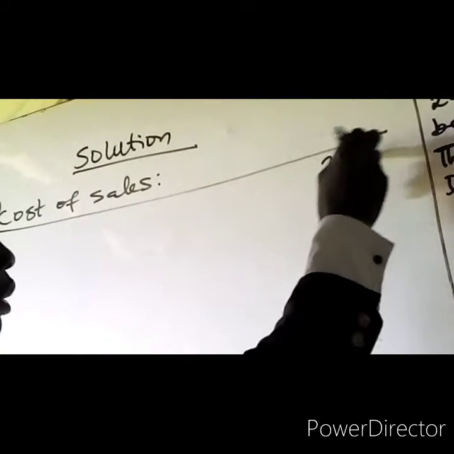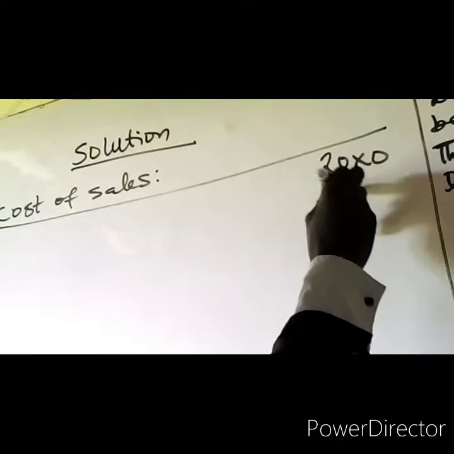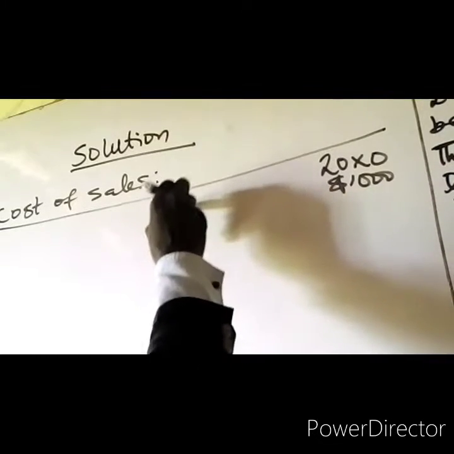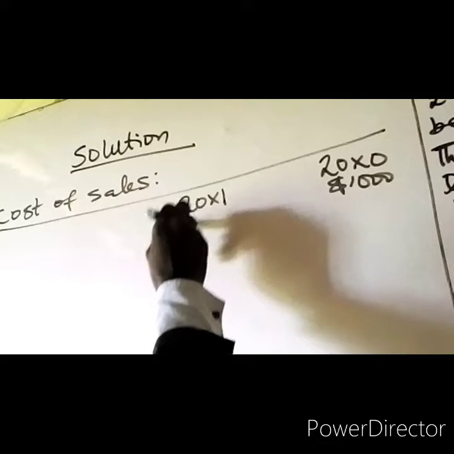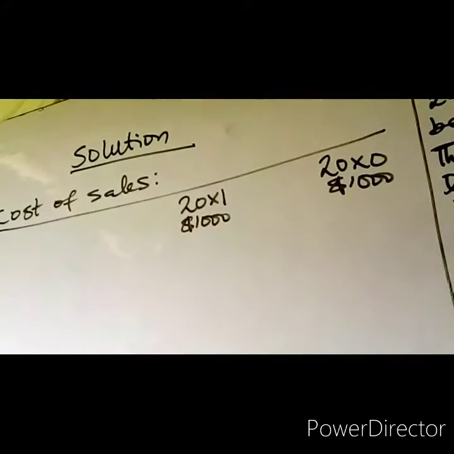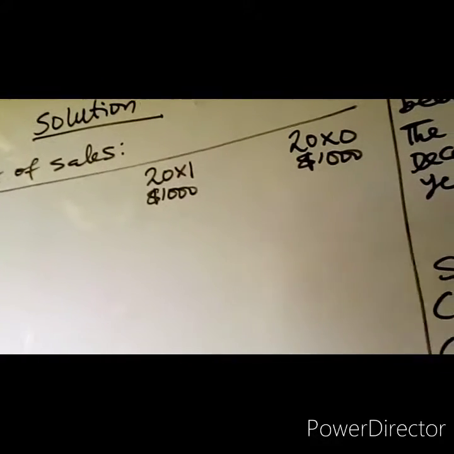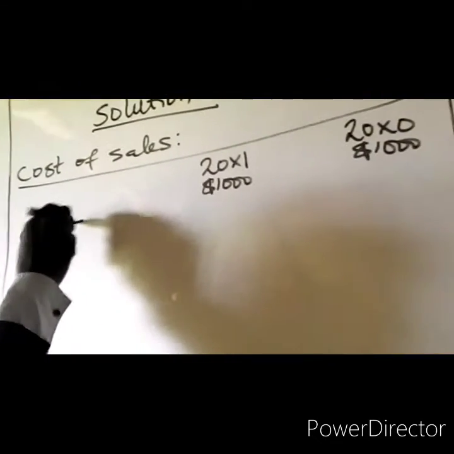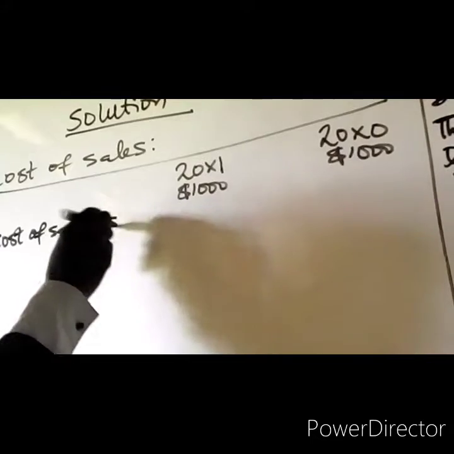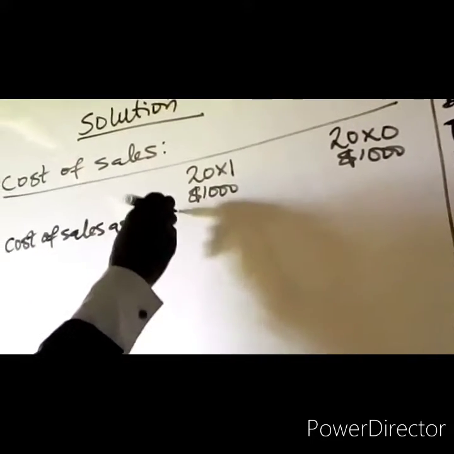You have 20X0 and 20X1. So we have cost of sales as per the financial statement, as per the statement of profit or loss.